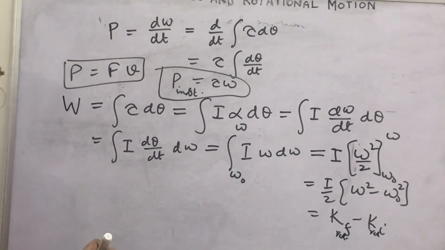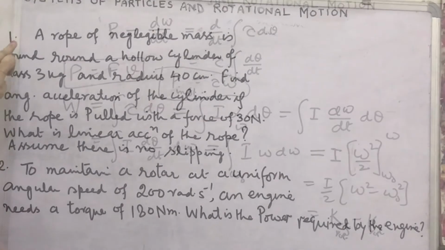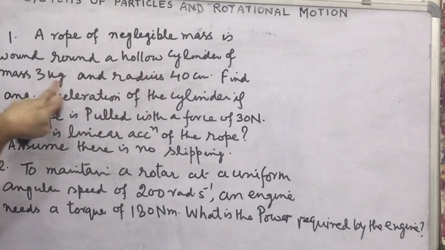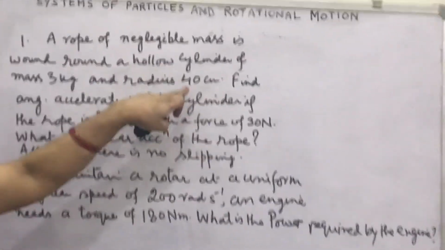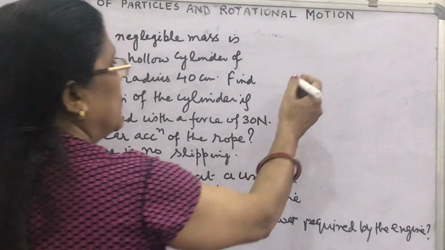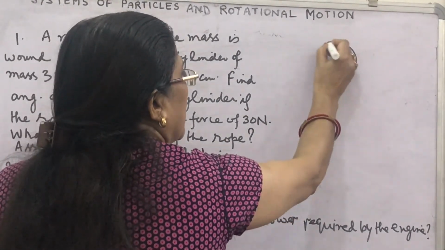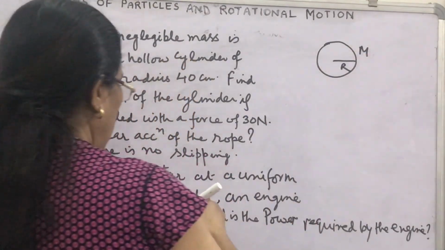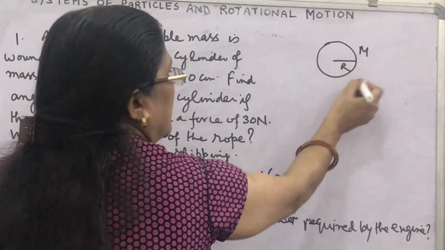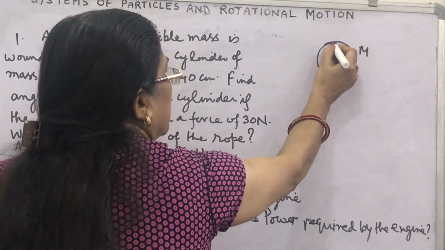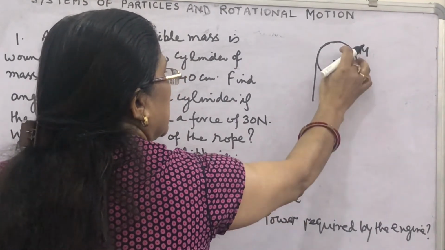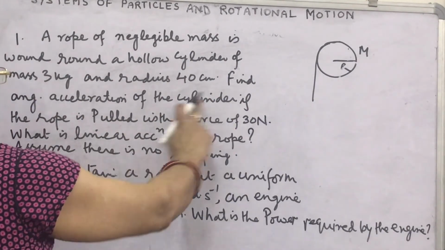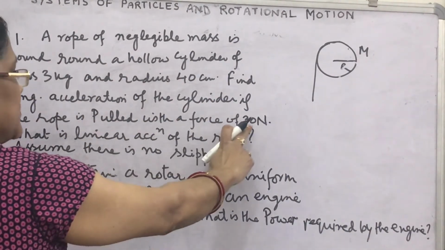Now we will see numericals. See the first numerical. A rope of negligible mass is wound round a hollow cylinder of mass 3 kg and radius 40 cm. Suppose this is the hollow cylinder, its radius is 40 cm and mass m. The rope is wound round it, so suppose the rope is like this. Find the angular acceleration of the cylinder if the rope is pulled with a force of 30 Newton.